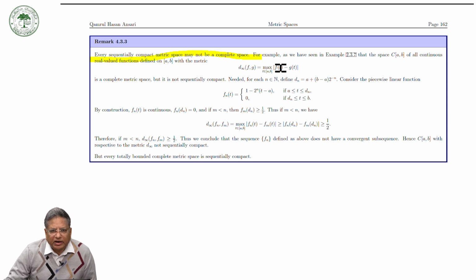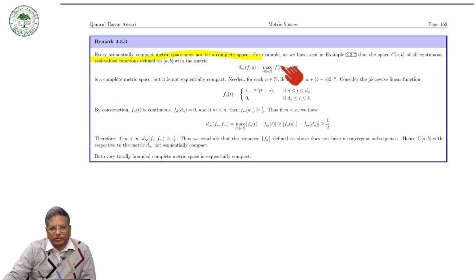Basically, I must write here, this should be like this: every complete metric space may not be sequentially compact.